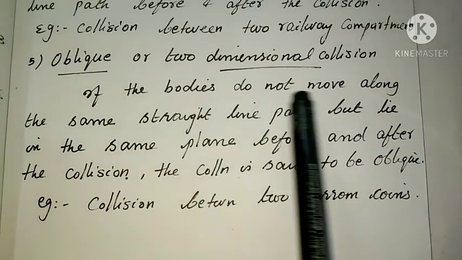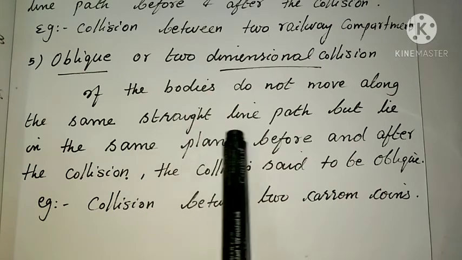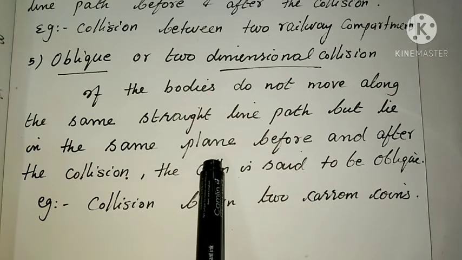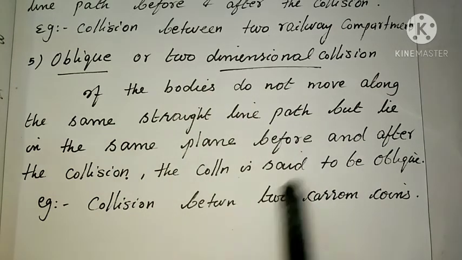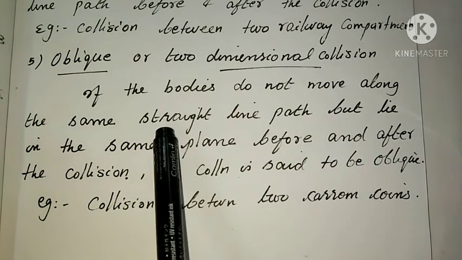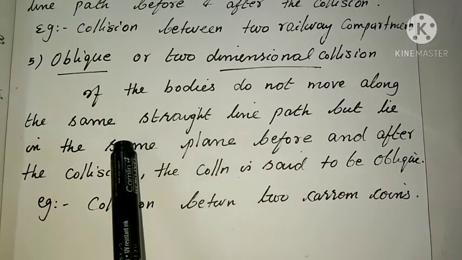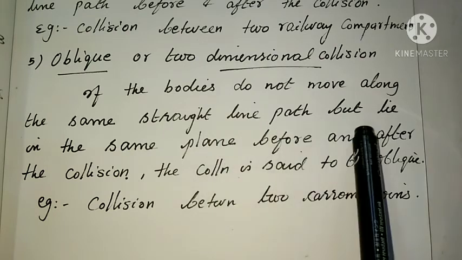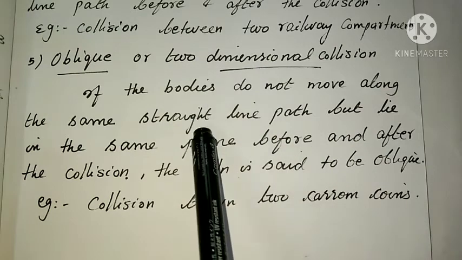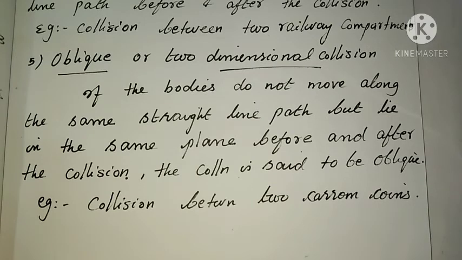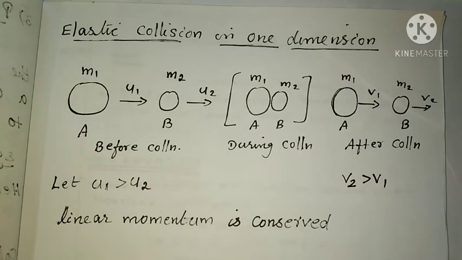So if the bodies do not move along the same straight line path but lie in the same plane, like carom coins, which lie in the same plane but, before and after the collision, are not moving along the same straight line path, one moves like this and one moves like this, that collision is said to be the oblique collision. So this is the introductory part for the collision. Clear?